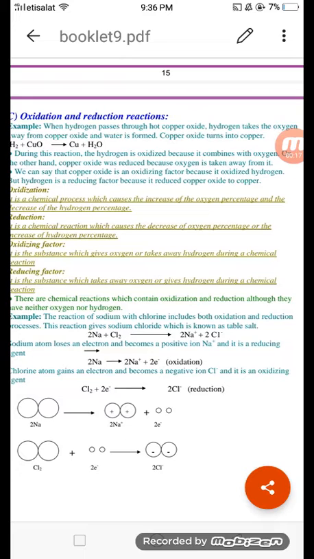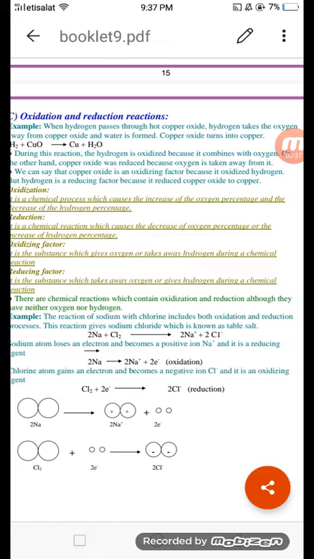Oxidation and reduction processes can be understood according to the traditional concept by the following chemical reaction. On passing hydrogen through hot copper oxide, hydrogen takes the oxygen away from copper oxide, forming water vapor, and black copper oxide turns into red copper.